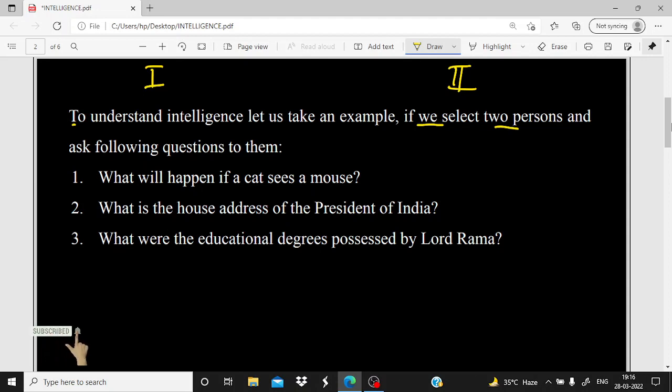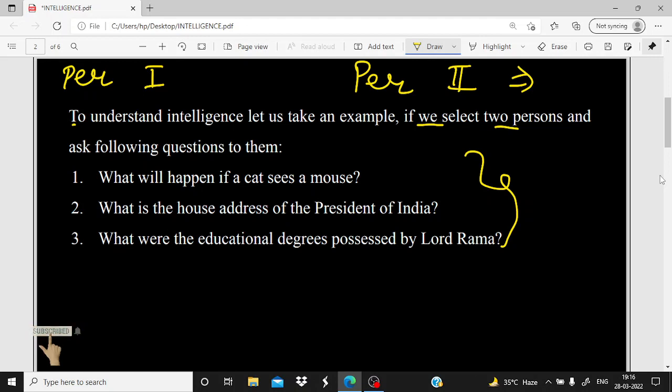Second is what is the house address of the president of India, and third is what were the educational degrees possessed by Lord Ram. We are considering these three examples and try to explain them according to person 1 and person 2, to decide who is more intelligent.